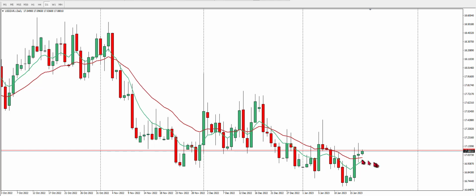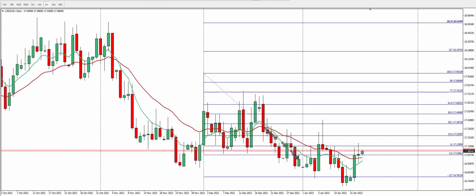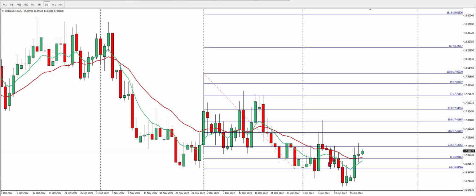Dollar Rand, daily trend is down. Price is currently trading at 17 Rand 8 cents to the dollar. If we look at the monthly high-low, price has found resistance at the 23.6 level on the monthly high-low. I'm not looking for any trades at the moment. However, should the 8 cross above the 21, I will be looking for long positions.